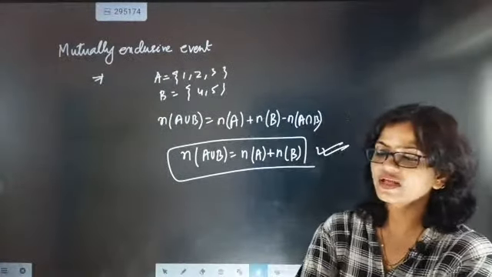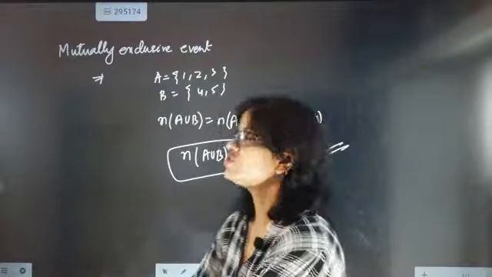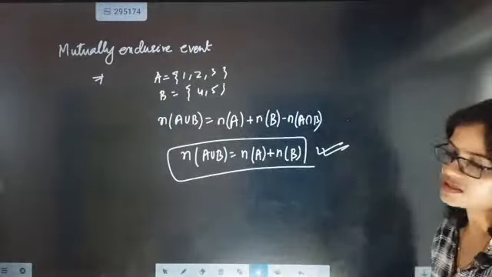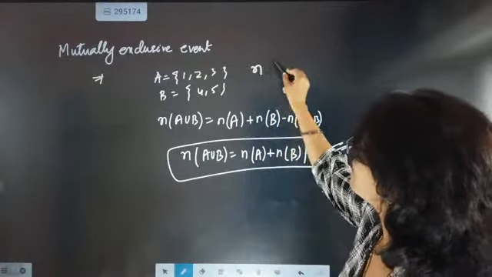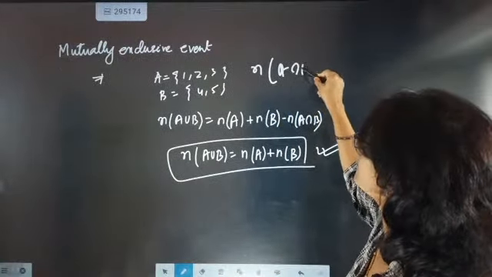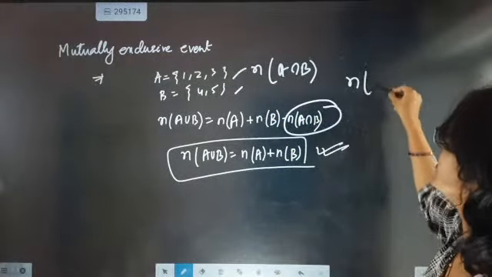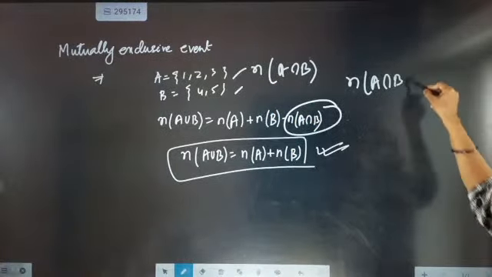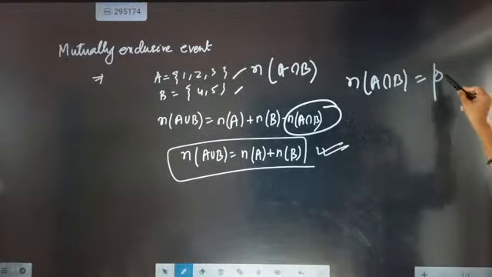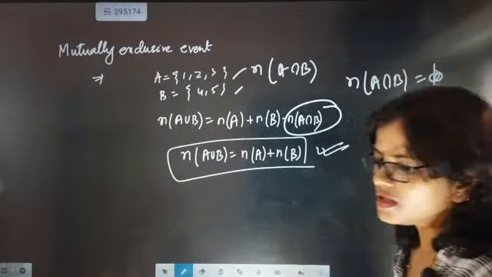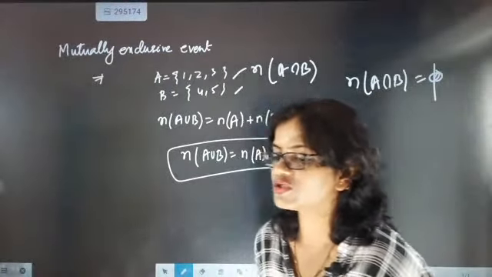What is the name? We are going to call them mutually exclusive. So two sets will be there, the third one will not be there, meaning there will be no common element. Can you see here? Is there any element common between A and B? Nothing is common, so n of A intersection B will be exactly 0. Nothing common means it is 0. This is called mutually exclusive.